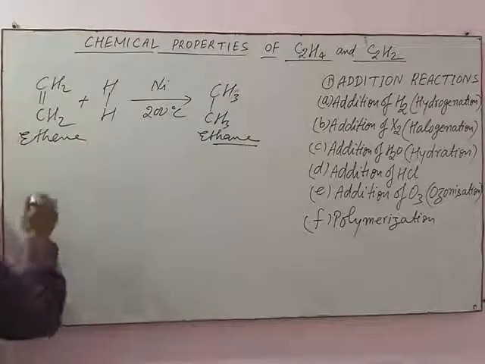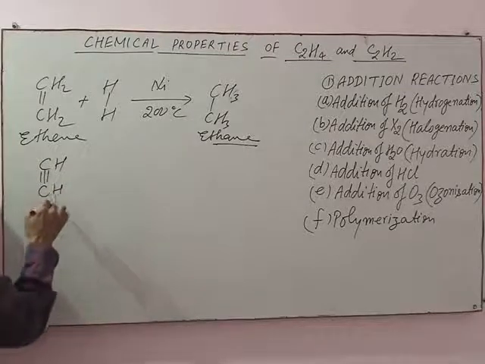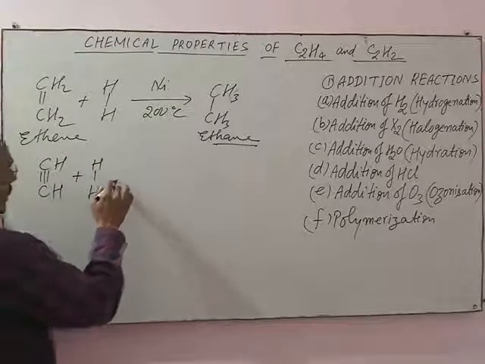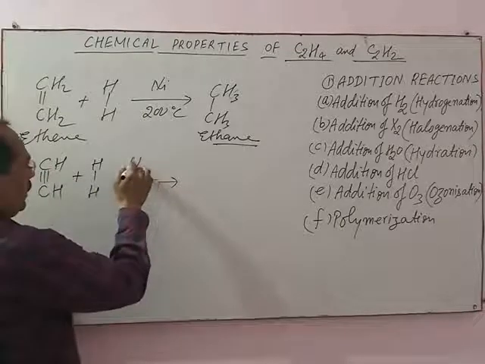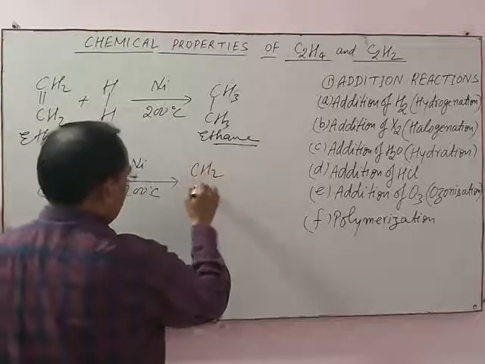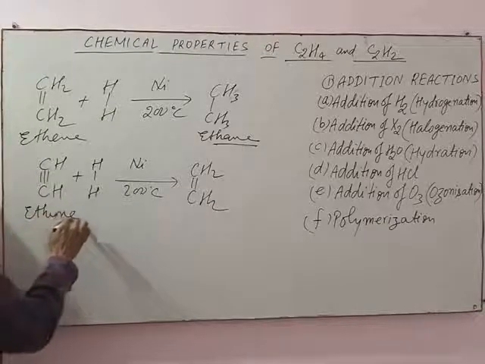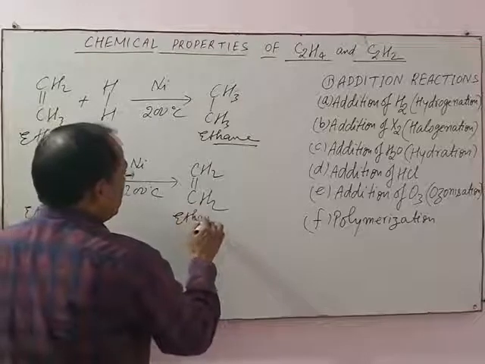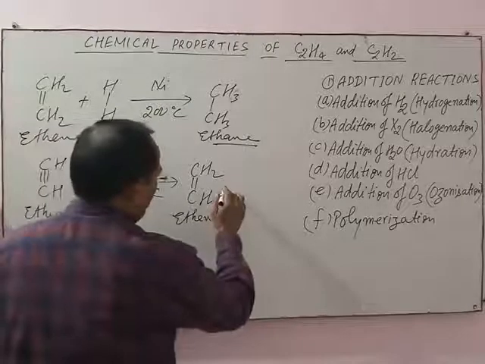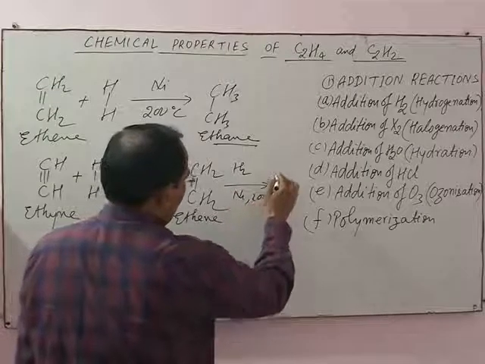Just like ethene, acetylene, which contains triple bond between carbon atoms, first adds one molecule of hydrogen in presence of nickel at 200 degrees Celsius and forms CH2=CH2, means ethyne is converted into ethene, and in the next stage, just like this, ethene is converted into ethane.